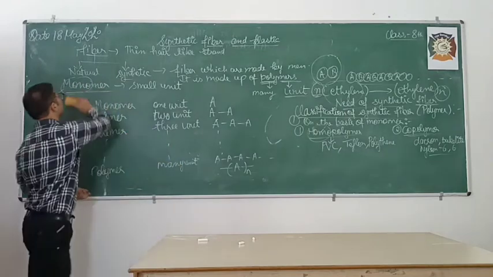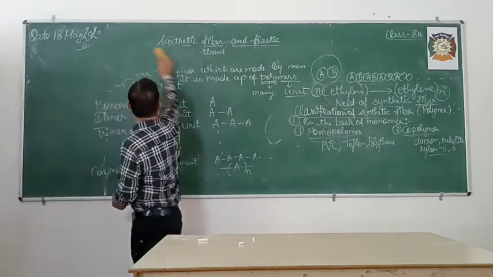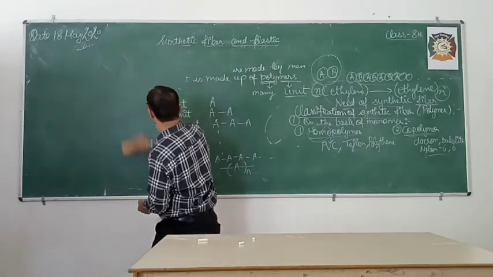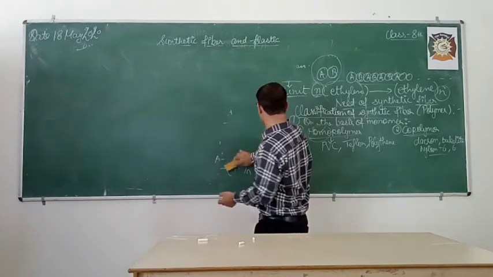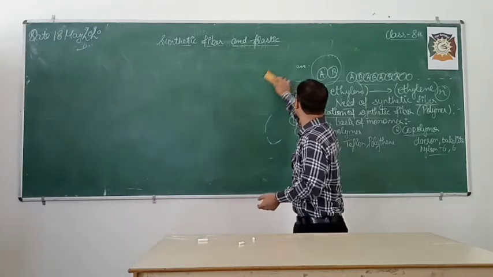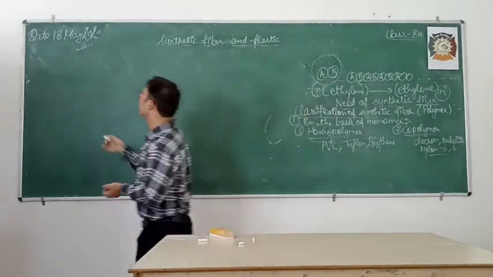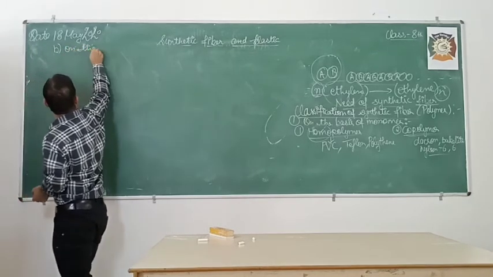Now next we are going to study the classification on the basis of occurrence. Occurrence means how they exist.